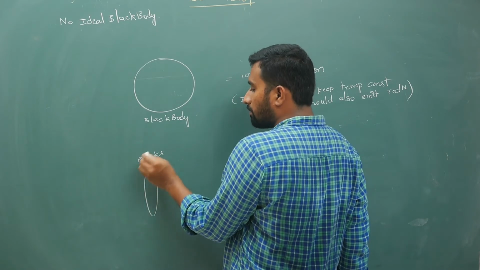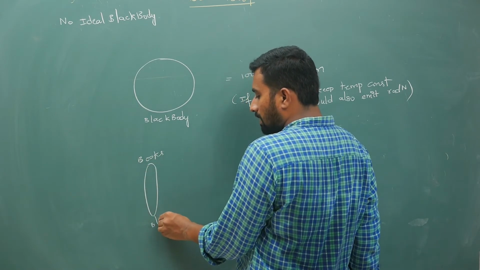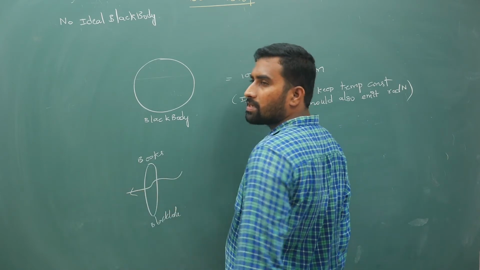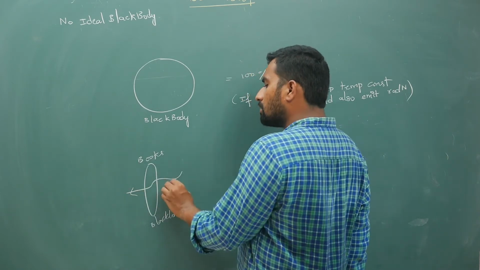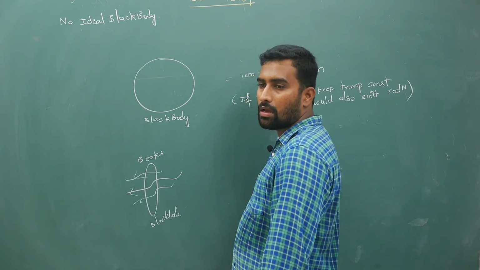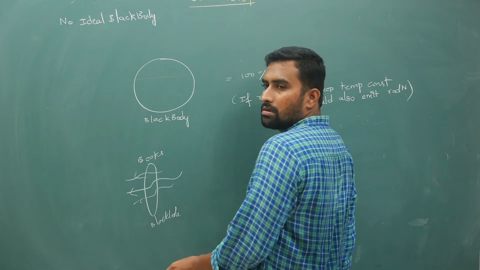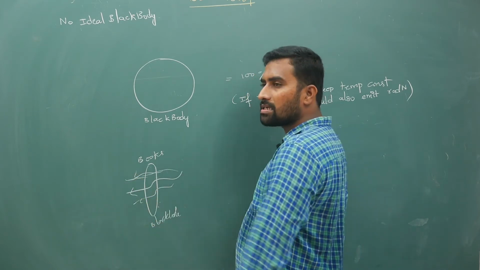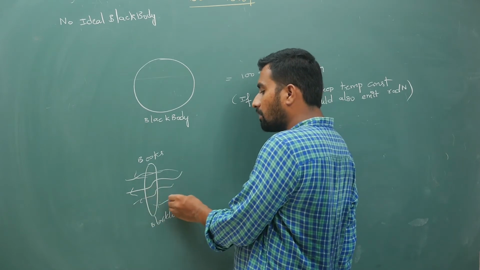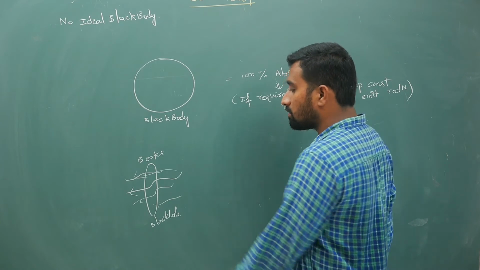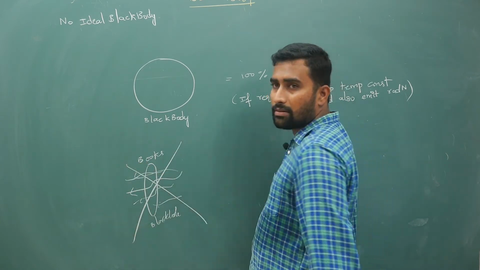For example, if you take a black hole, it will absorb energy. Whatever you give, light, energy, everything, even light cannot escape out of a black hole. But this black hole is taking fine, but to keep its temperature constant, it should at the same time give out heat energy, no? But a black hole will not give out heat energy. So that is why a black hole is not a black body.